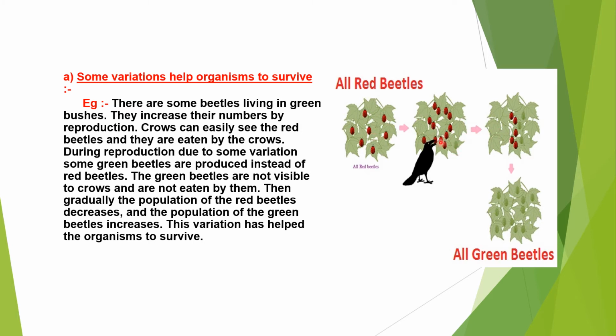Now crows were eating these beetles every day. But because of the green color, crows are unable to see this green beetle. So the green beetle got the survival advantage here. Also, later day by day, the number of green beetles increased by reproduction.